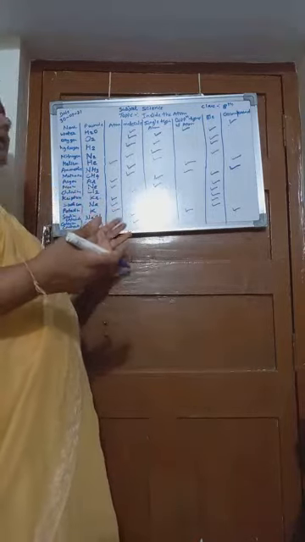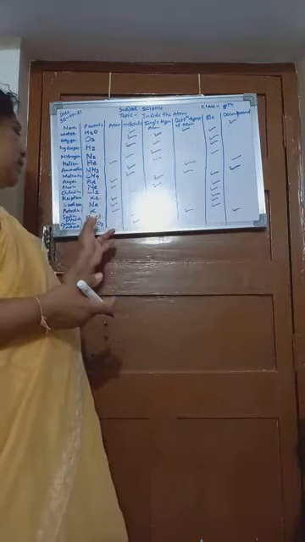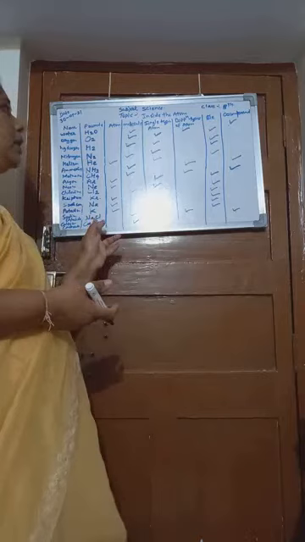CaCO3. Ca for calcium, carbonate, CO3. CaCO3 is the formula of calcium carbonate. Then we have to check whether it is atom or molecule. It is molecule because it consists of more than one atom. CaCO3 is a molecule. There are more than one atoms.